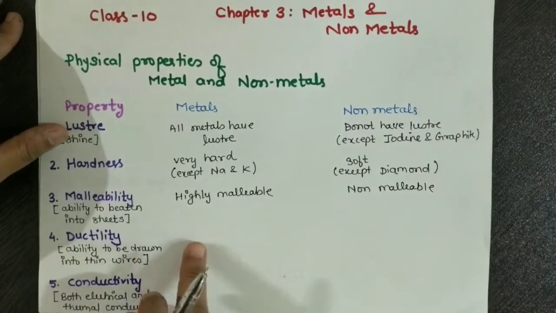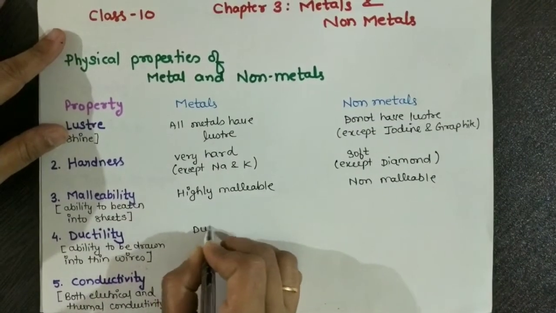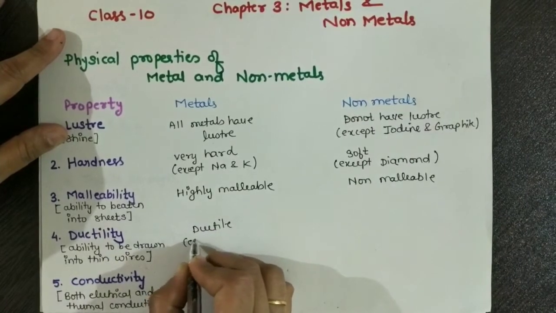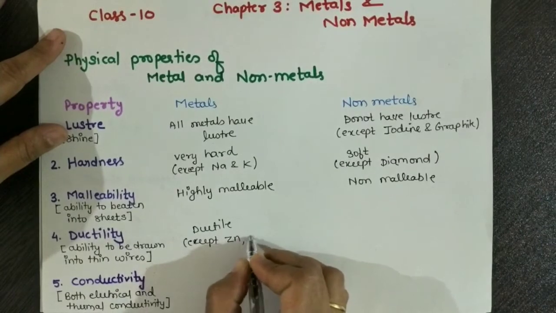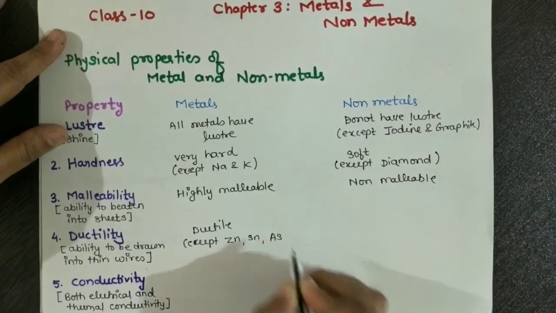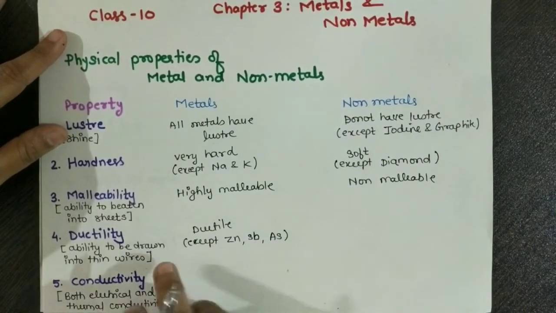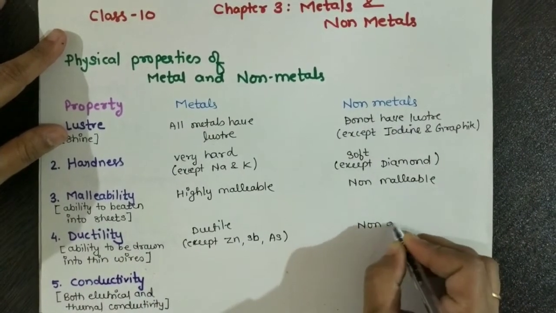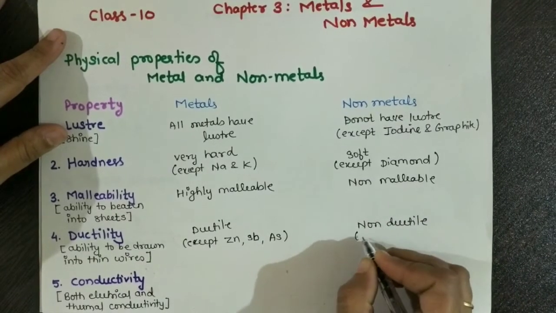If we see metals, they are ductile except zinc, antimony and arsenic. Whereas your non-metals are non-ductile except carbon fiber.